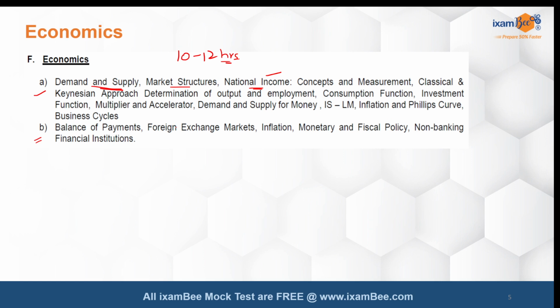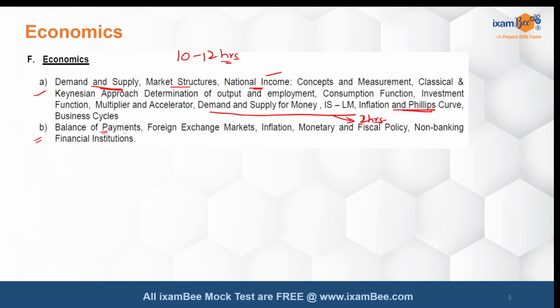For the classical and Keynesian approach and the determination of output and employment, understanding the relationship between the two will be good enough. You don't have to become an expert; graduate-level study is not required here. A basic first-year kind of study of this topic would be good enough. The most important topic here is the demand and supply of money and the ISLM curve related to it. Inflation and the Phillips curve is a very direct, simple topic. It can be covered in half an hour to 1 hour. For demand and supply, I suggest you spend a little more time, maybe up to 2 hours, understanding this particular topic.